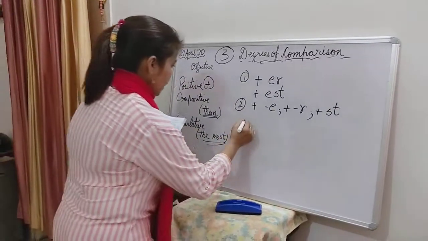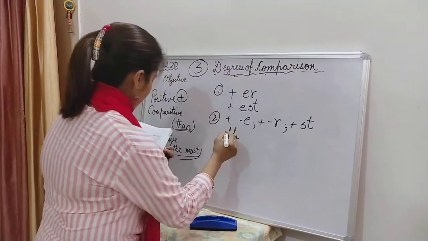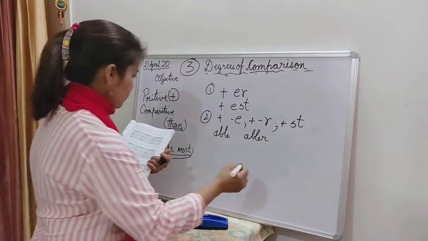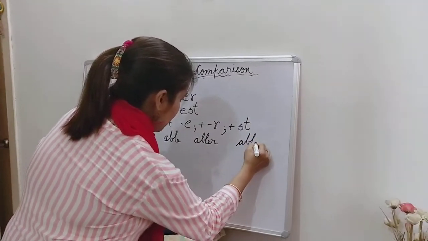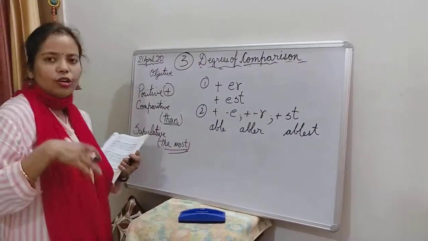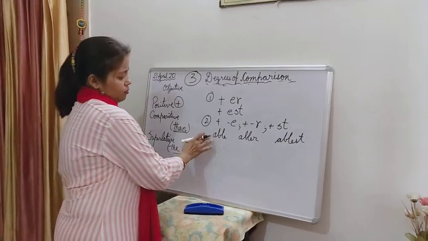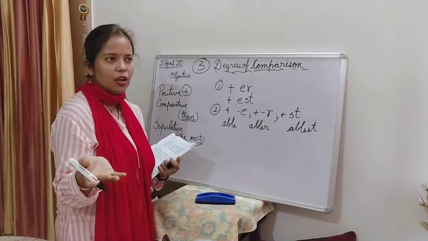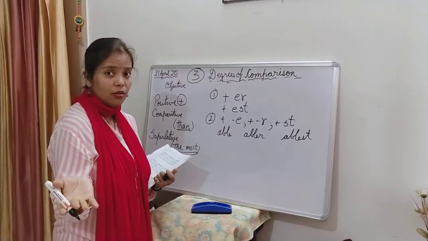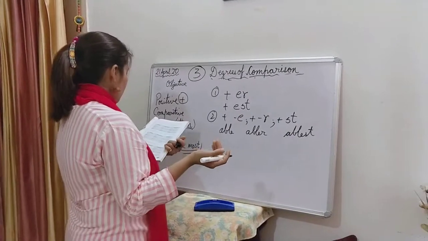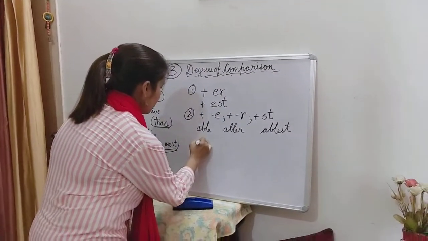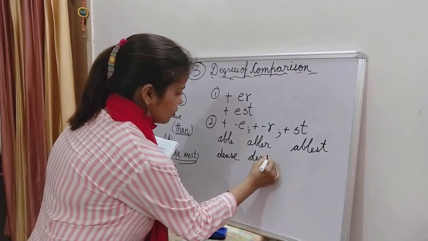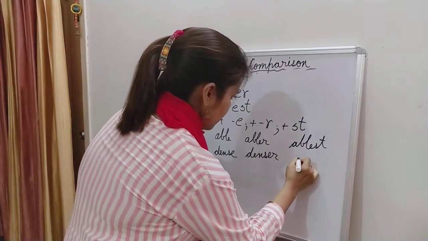Okay. For example, able, second degree will be abler and ablest. Now, able means when you're capable. Okay. And instead of using capable, you can also say that he is very much able to do maybe writing a poem, something like that, right? And second example can be dense, dense forest, denser and densest.